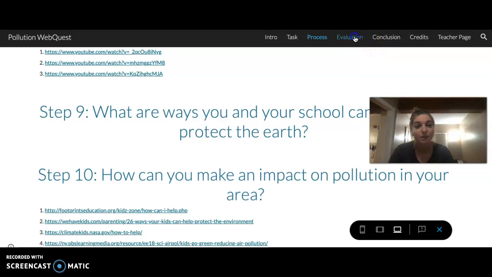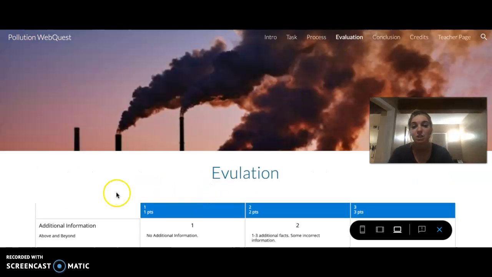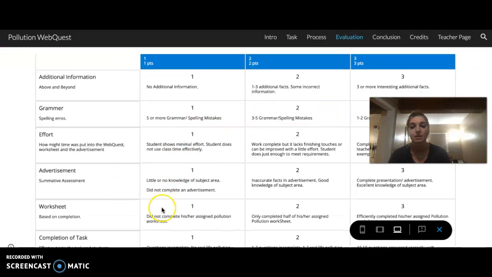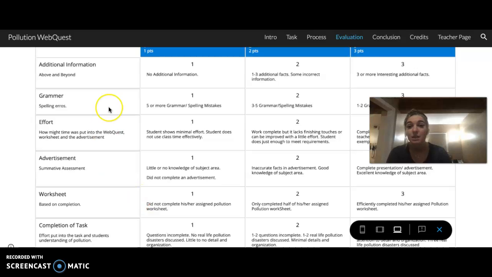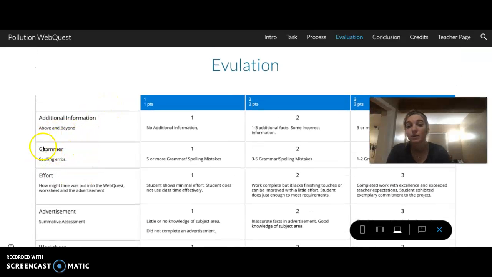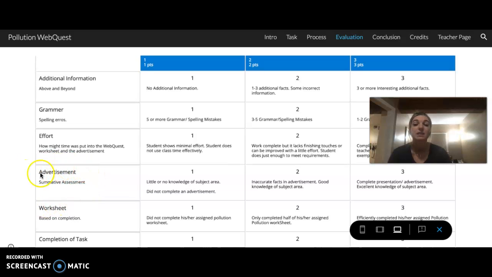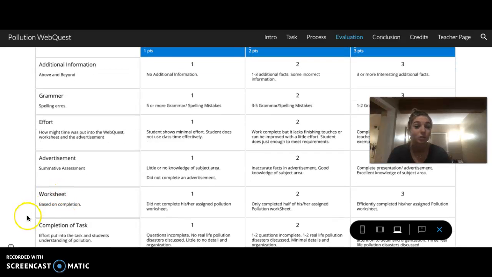And then you come back up to the top, you click evaluation, and this is how you guys will be graded on this. It's a 3-point scale. If you want, you can read through this. I'll be grading you on grammar, if you add any additional information, your effort, how much effort you put into this project. Your advertisement is going to be the project. The worksheet, which I showed you, is your notes. And if you completed the task.